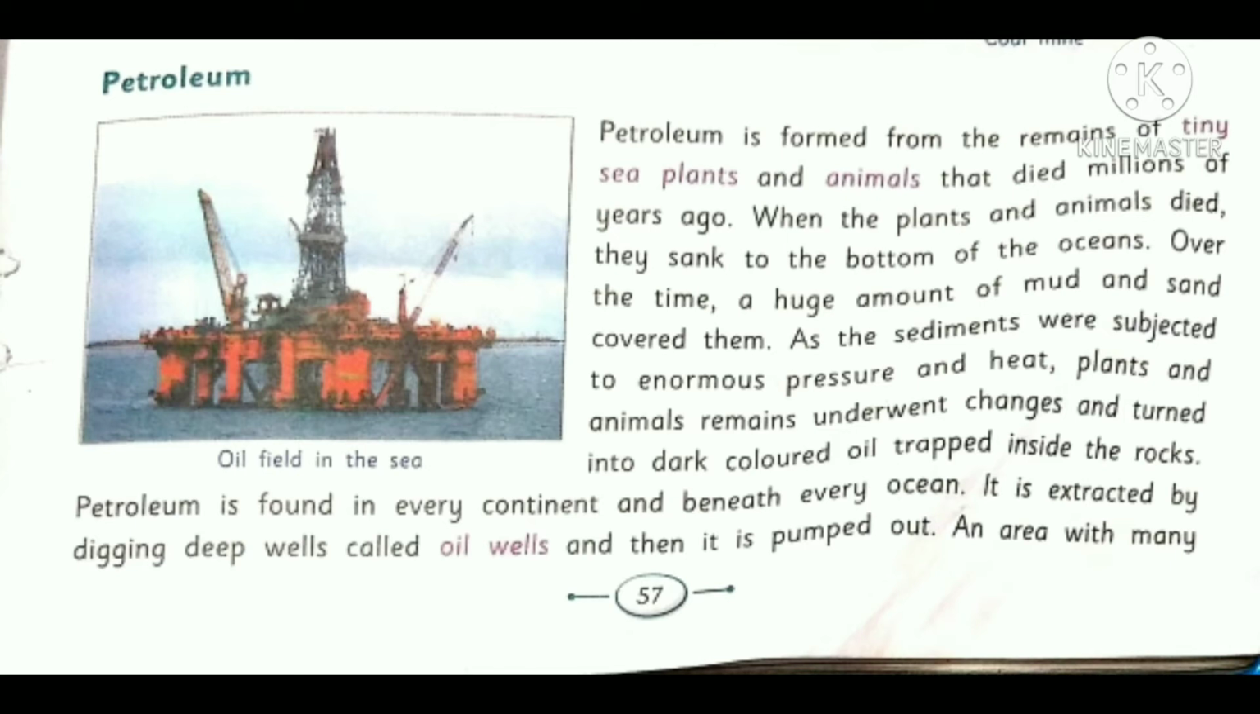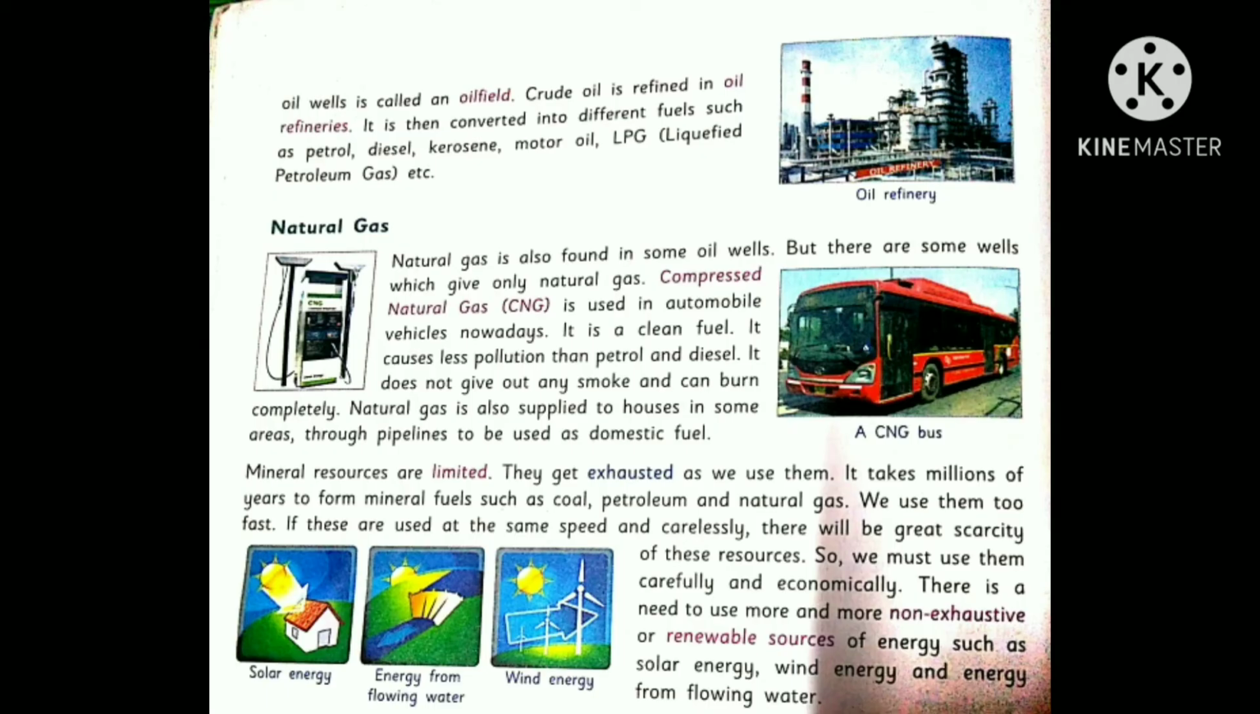How petroleum is extracted? It is extracted by digging deep wells called oil wells and then it is pumped out. And the area with many oil wells, it is called oil field. पेट्रोलियम को ऑयल वेल्स से निकाला जाता है और जहाँ पर बहुत सारे ऑयल वेल्स प्रेजेंट हो उसे ऑयल फील्ड कहा जाता है. The crude oil extracted is then refined in oil refineries.